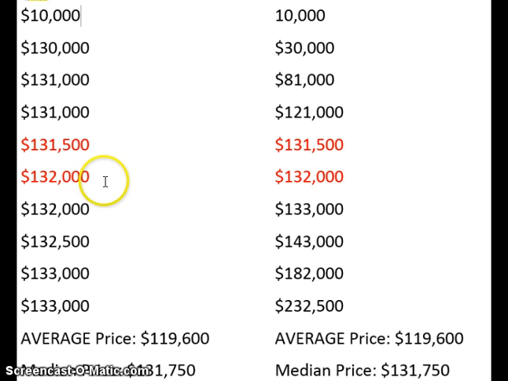So the standard deviation for this group of houses would be much bigger than the standard deviation for this group of houses, because the data here is a lot more spread out, while here it's all pretty much clumped together in the 130s. So keep that in mind as you're learning about standard deviation. The bigger the number, the more spread out the data is. The smaller the standard deviation, the more together and close the data is.